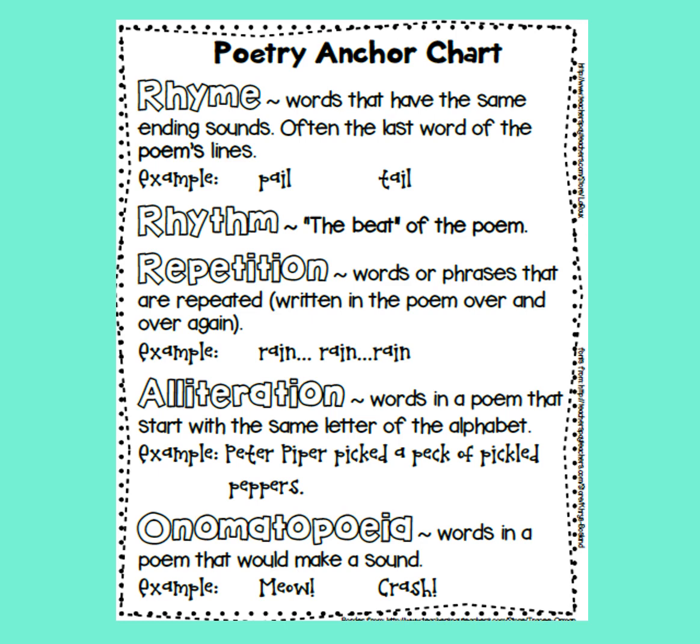Rhyme, words that have the same ending sounds, often the last word of the poem's lines. Example, pale and tail. They rhyme, they have the same ending sound. The rhythm is the beat of the poem, which we talked about the other day. Those syllables help us get the beat or the rhythm of the poem.